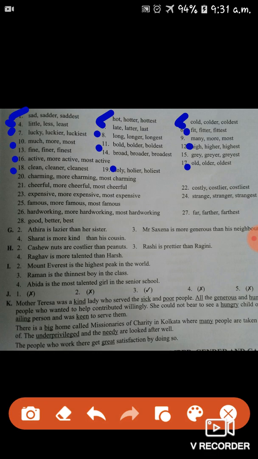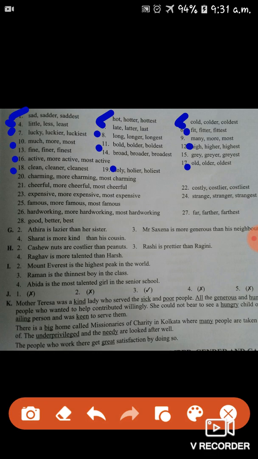Twenty-third number, expensive, more expensive, most expensive. Twenty-fourth number, strange, stranger, strangest. Twenty-fifth number, famous, more famous, most famous. Twenty-sixth number, hardworking, more hardworking, most hardworking. Twenty-seventh number, far, farther, farthest. Twenty-eighth number, good, better, best.